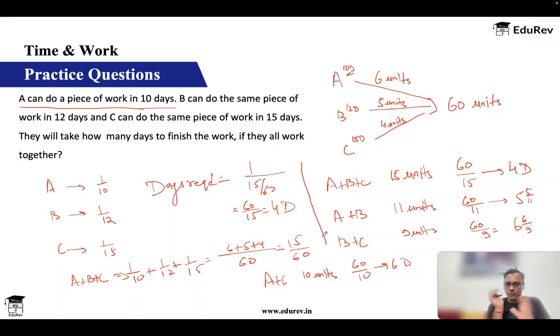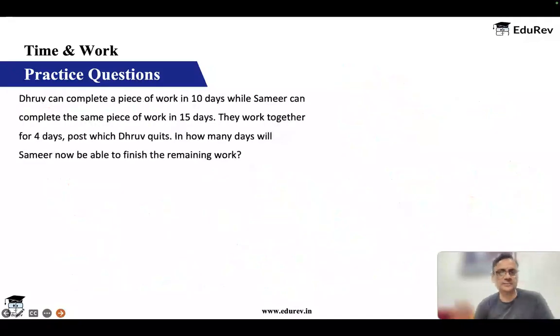I hope we are clear till here. So this is the core of time and work. If you have mastered this, if you have understood this, then you will not have any problem whatsoever. Later we will also look at wages: who has done how much work and how much should they get paid. That's a concept we'll revisit in some time. Meanwhile, let's focus on understanding this and doing some more questions so that we get a complete hang of this. Let's look at one more question.